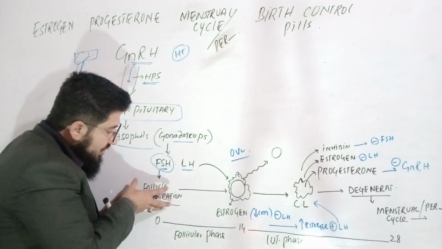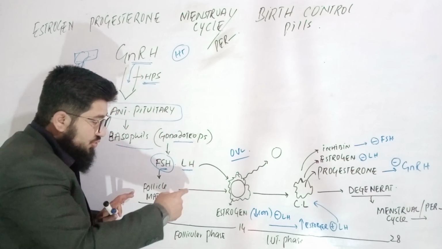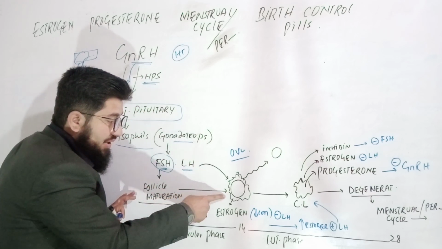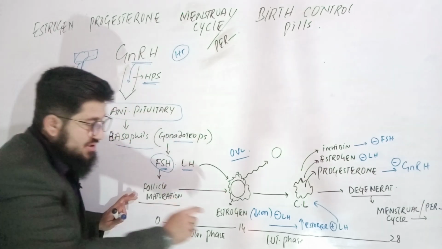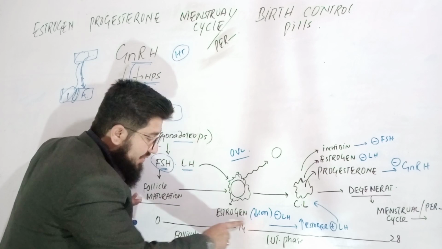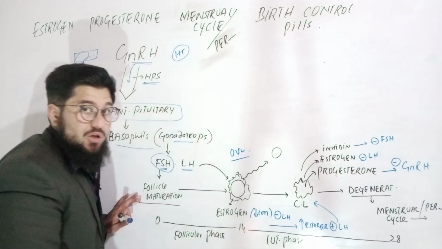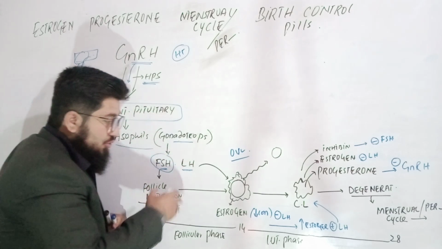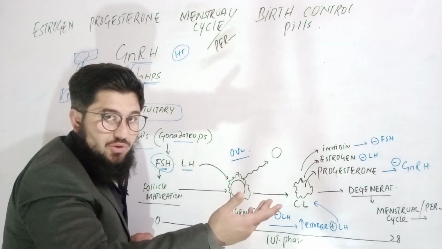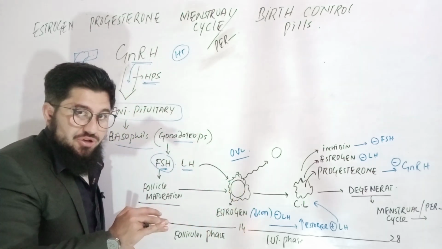Now, when the follicles are in the process of maturation, what is supposed to happen? Follicles will mature, and in the meanwhile, they will release estrogen. A very low concentration of estrogen will be released, and this low concentration of estrogen is responsible to inhibit luteinizing hormone. Why? Very simple. We don't want premature ovulation. So for that reason, the estrogen is supposed to be in low concentration in the body.